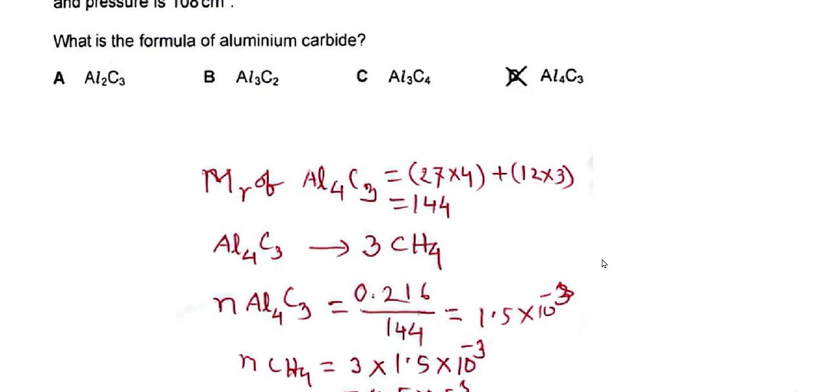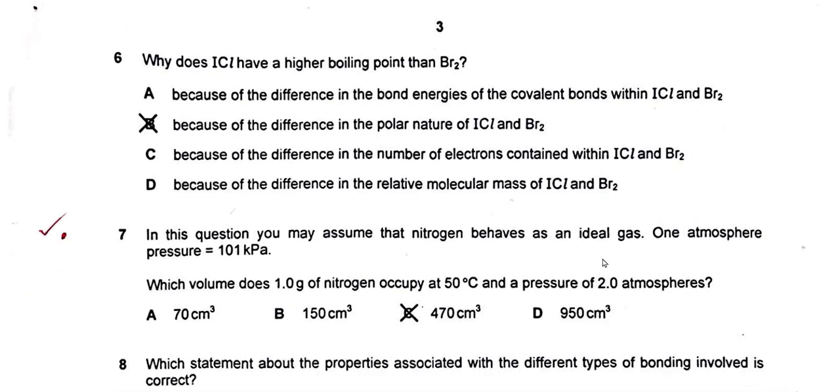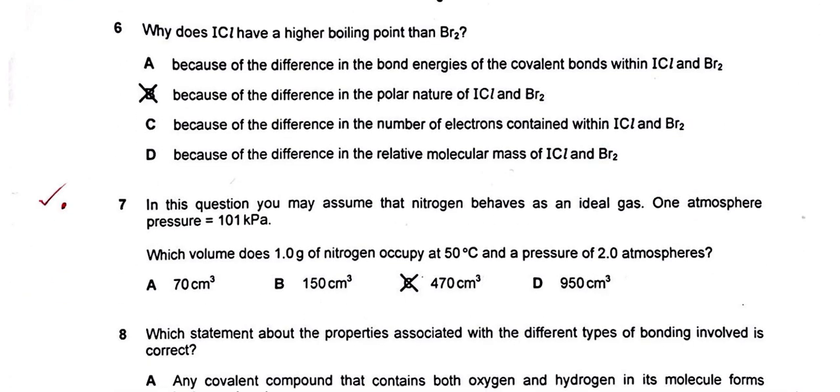Next, number 6. Why does ICl have a higher boiling point than bromine? B is the correct answer, because of the difference in the polar nature of ICl and bromine.